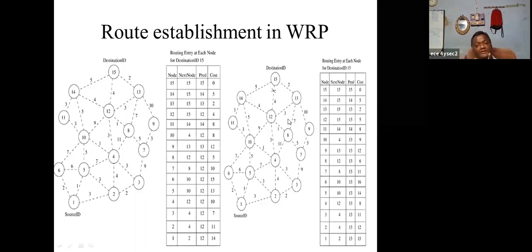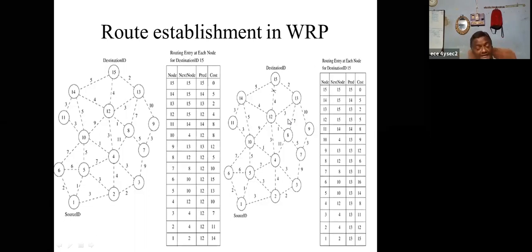Similarly, the whole process is the same, but it should maintain the full table. So that's why this is the main drawback. But what is the advantage? Once there is a break, it should update, and it immediately finds the shortest path. That is called optimal convergence.